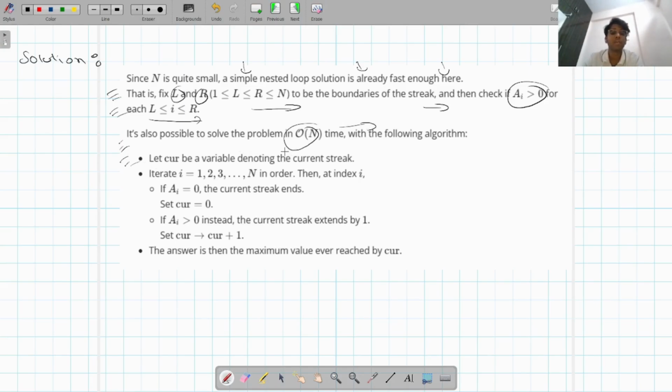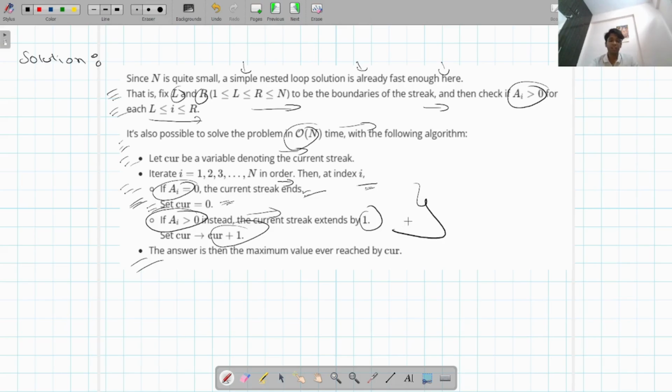Let cur be a variable denoting the current streak. Iterate I equal to 1 to n in order. Then at index I, if A of I is equal to 0, the current streak ends, set cur equal to 0. If A of I is greater than 0, instead the current streak extends by 1. Set cur to cur plus 1. The answer is the maximum value ever reached by cur. So guys, I think the solution is very straightforward, ad hoc.